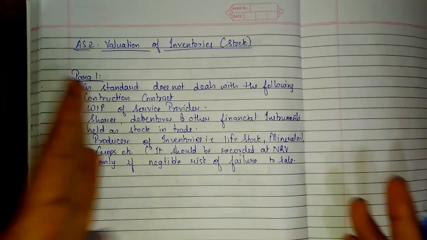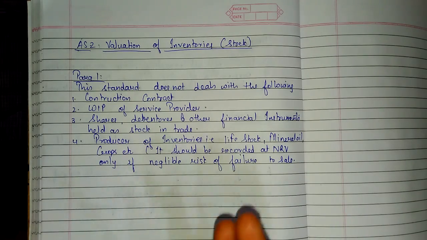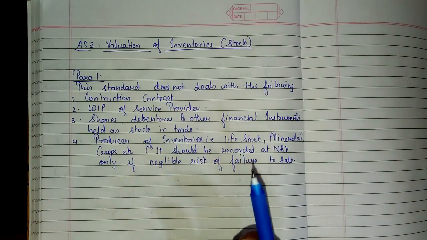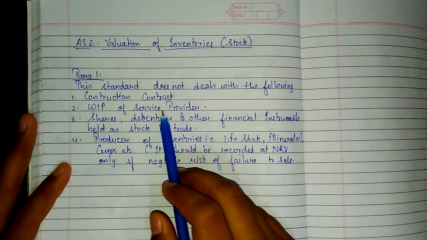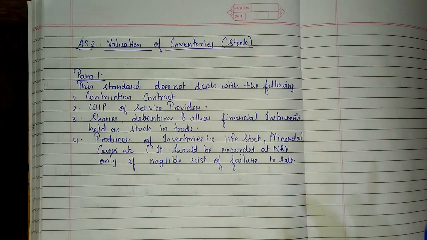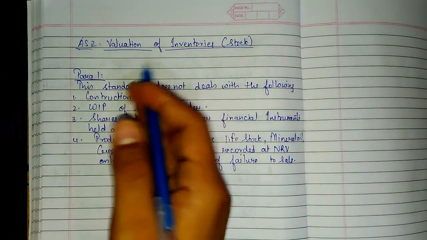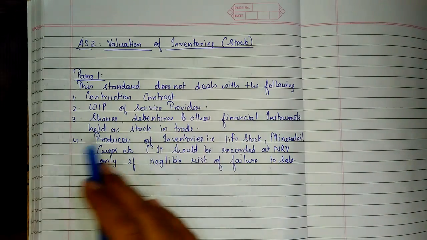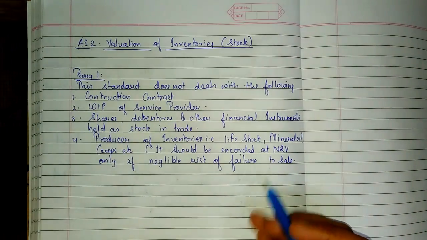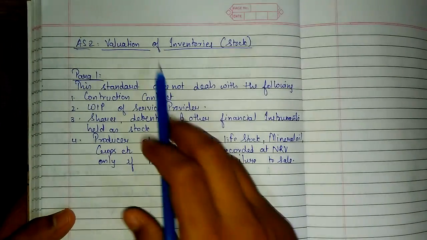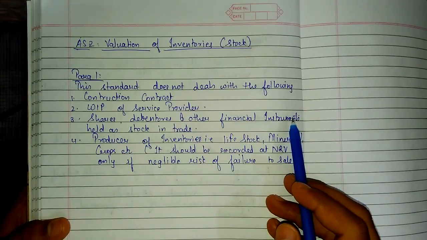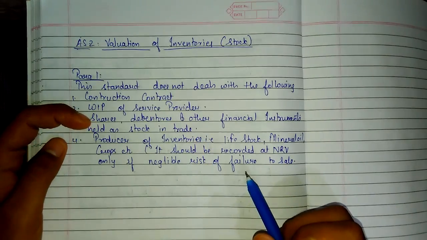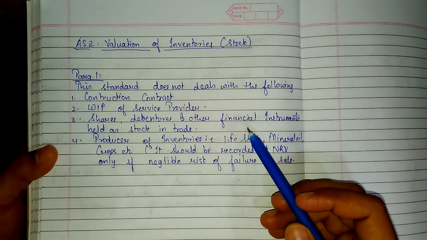Okay, so we'll read para 1. In this standard, which all things do not come? The AS-2 valuation of inventories does not deal with the following things. Construction contract. For construction contract we have a specific standard, so don't worry, it won't be covered in valuation of inventory. Construction contract has a different AS. WIP of service provider does not have a separate AS, but it will not be covered in valuation of inventory. Shares, debentures and other financial instruments held as stock in trade, even though they are held as stock in trade, won't be valued as per valuation of inventory.